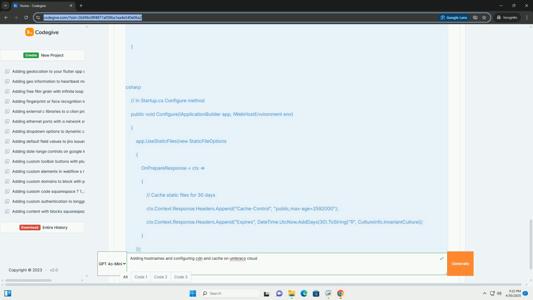Cache invalidation: when you update content on your Umbraco Cloud website, you need to invalidate the CDN cache so that users see the latest version. Cloudflare provides various methods for cache invalidation. Purge cache: you can manually purge the entire cache or specific files through the Cloudflare dashboard or using the Cloudflare API. Cache-Control headers: configure your origin server, Umbraco Cloud, to send appropriate Cache-Control headers to instruct Cloudflare and browsers how long to cache assets.